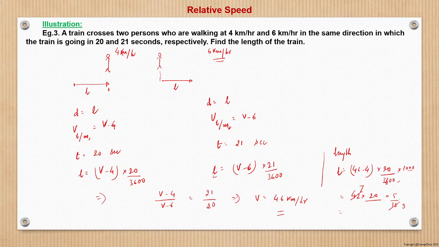So 42 into 20 by 18, right? So let us solve this. This becomes 700 by 3. So 233.33 meter is the length of the train. And this is the answer to this question.